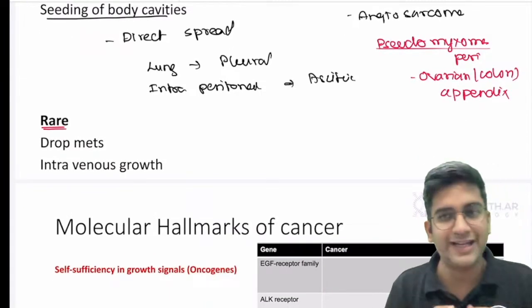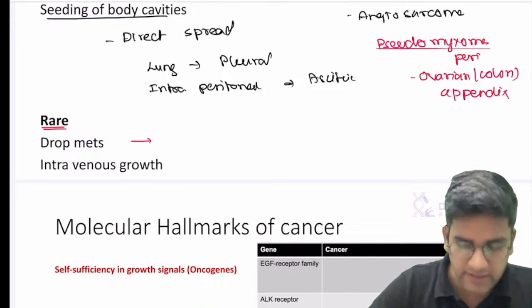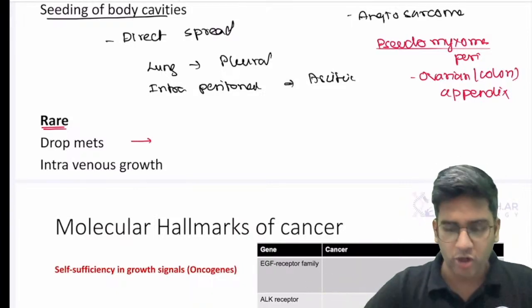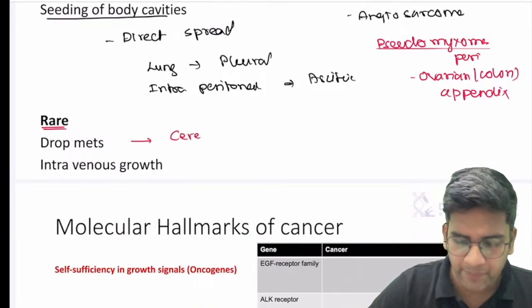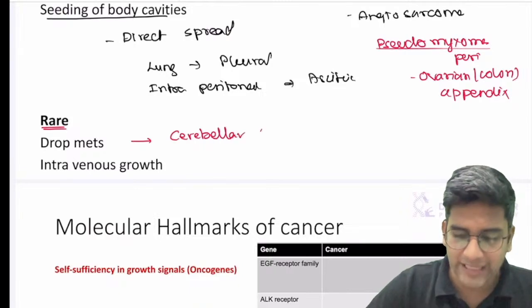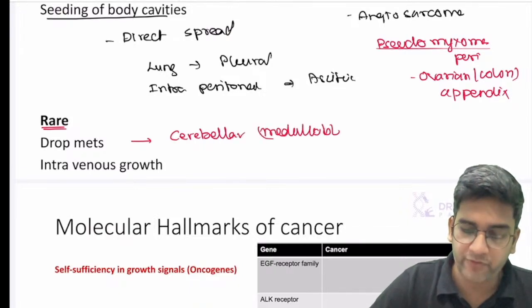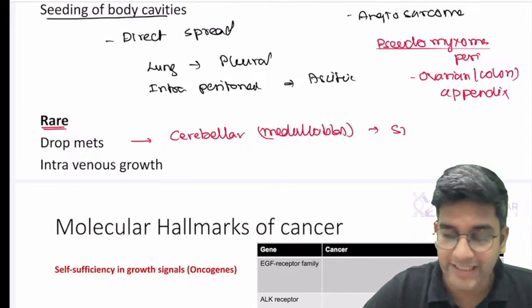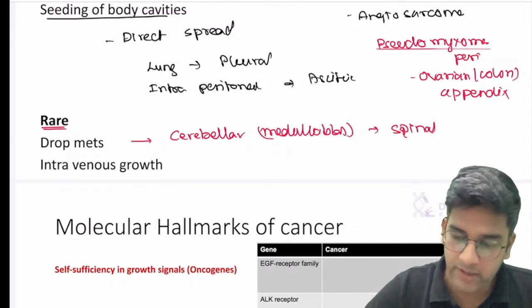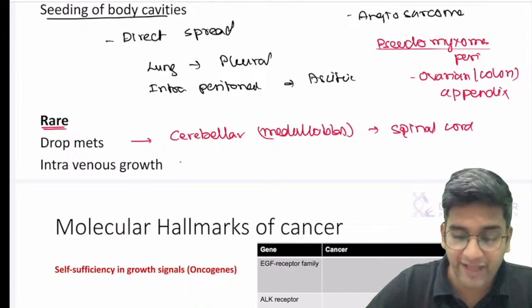Again, a word about rare metastasis. When I say rare metastasis, there are different types. It's not the routine. Drop metastasis: any lesion from the cerebellum, a cerebellar tumor, for example medulloblastoma, can definitely drop from the cerebellum and spread along the spinal column, right? That's one.